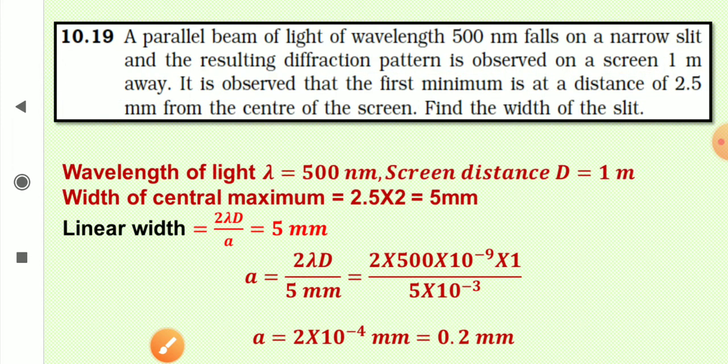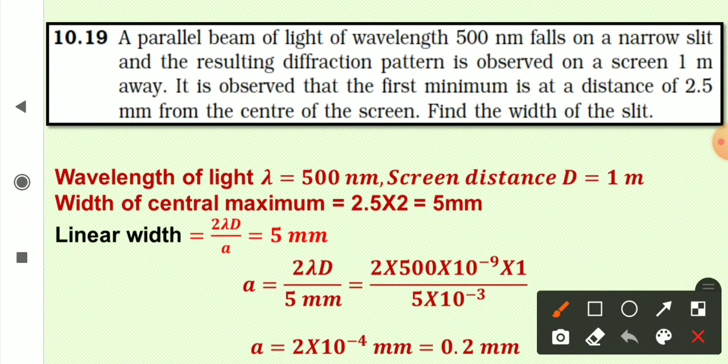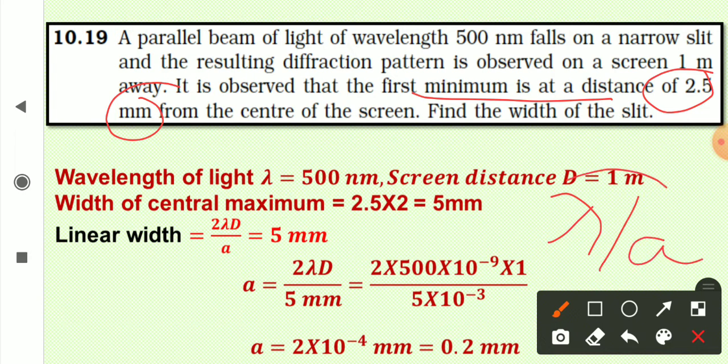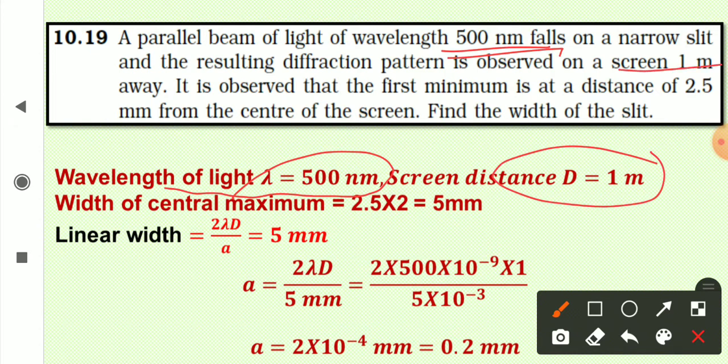So first you must understand the things which are given to you and then what is asked. According to this question, the position of the first minimum from the center of the screen is 2.5 mm. That means lambda upon A, the angular position, into D is given to you. Half of the width of the central maximum, the linear width, is given. The wavelength of light is 500 nanometer, and the screen distance is 1 meter. The width of the central maximum will be twice 2.5 mm, that is 5 millimeter.